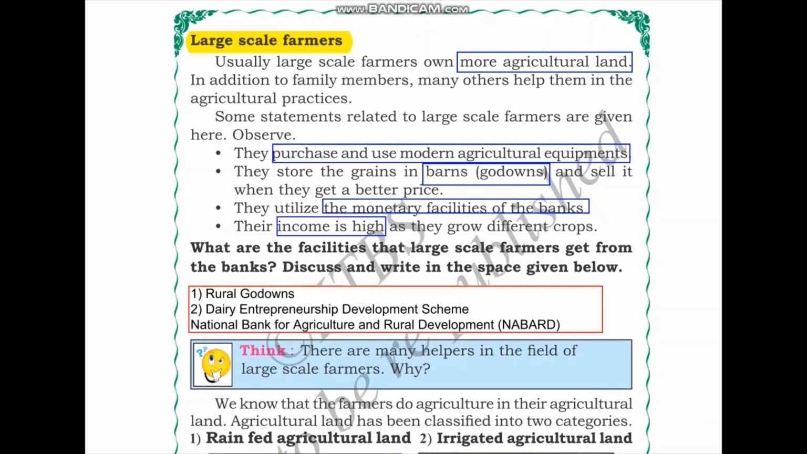The next question is, what are the facilities that large scale farmers get from the bank? Discuss and write in the space given below. I have given two examples of the schemes that can be used by large-scale farmers. Firstly, they can take loans for construction and management of rural godowns. We saw that large-scale farmers use barns and godowns to store their grains and then sell them. So for such constructions, they can go to the bank and get a loan.